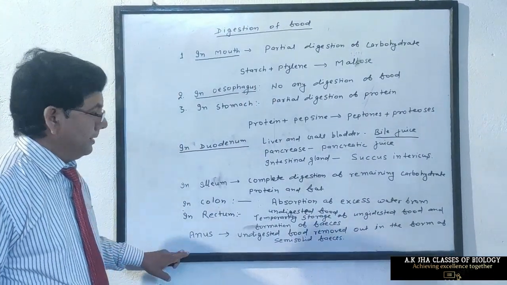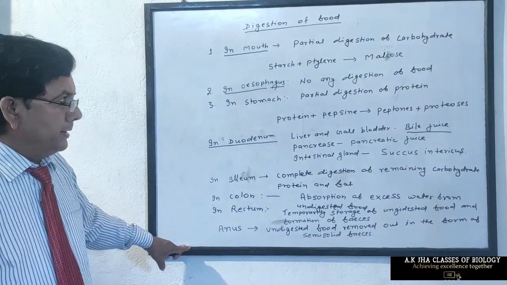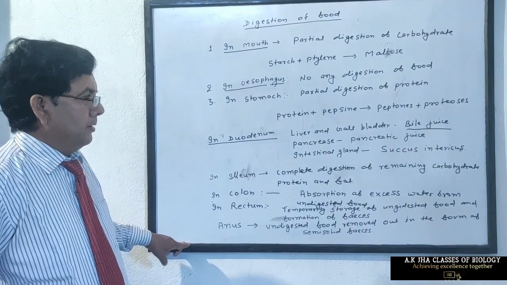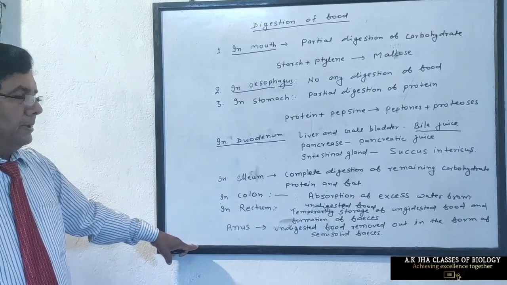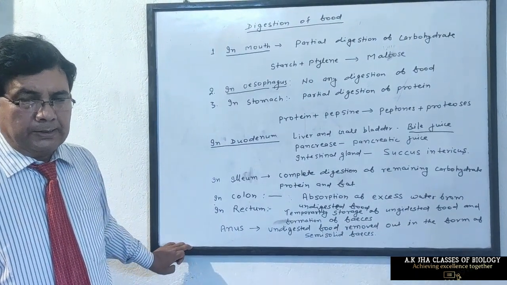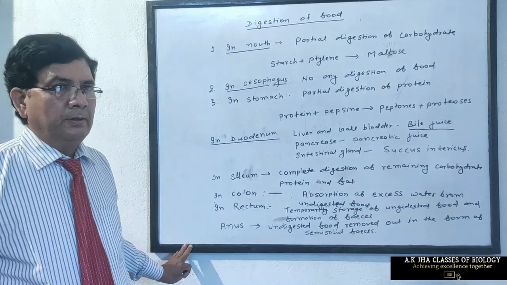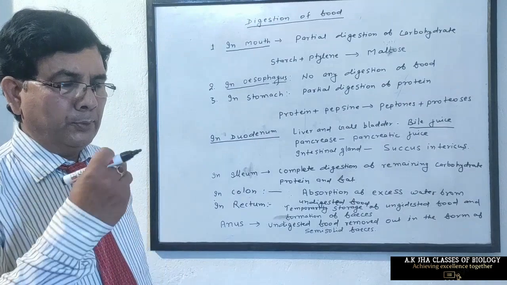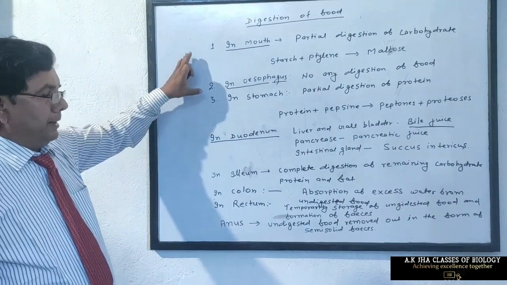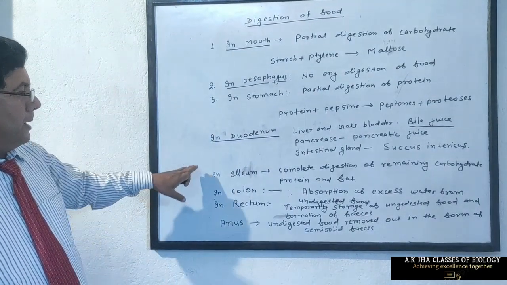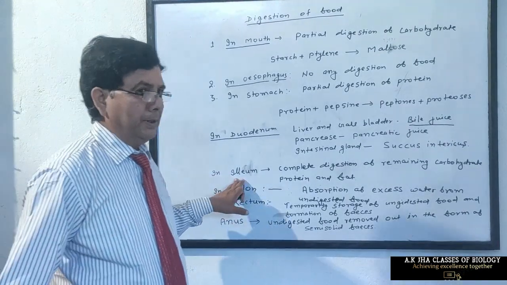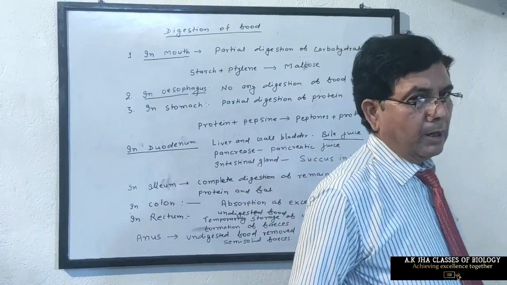The main digestive glands are the liver, gallbladder, pancreas, gastric gland, salivary gland, and the glands present in the wall of the duodenum and ileum, that is the intestinal gland. In this way, digestion of food occurs in the human being. First of all, ingestion, taking of food with the help of the hand, then digestion. Digestion occurs in the alimentary canal, then absorption. Absorption occurs from the wall of the ileum, and then the absorbed food is distributed in all parts of the body,